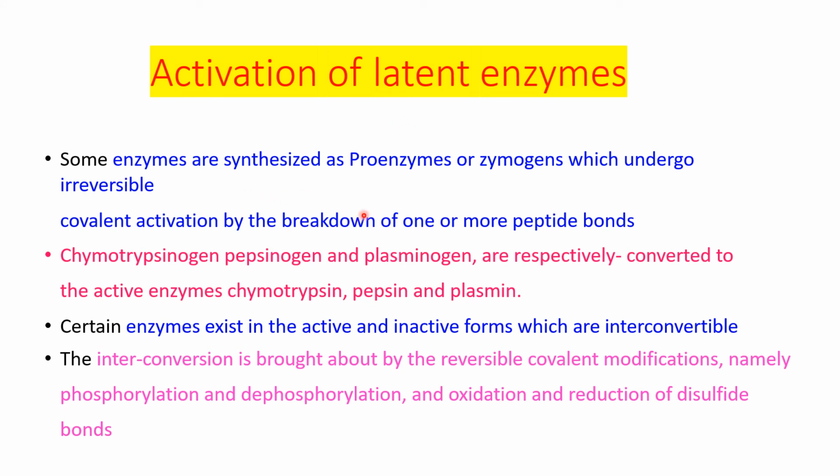Some enzymes are synthesized in the body in their inactive form, that is proenzymes or zymogen form, and then they undergo irreversible covalent activation by breakdown of one or more peptide bonds. Examples: chymotrypsinogen is converted to chymotrypsin, pepsinogen is converted to pepsin, plasminogen to plasmin. So these are the latent enzymes and they are activated into their active forms.